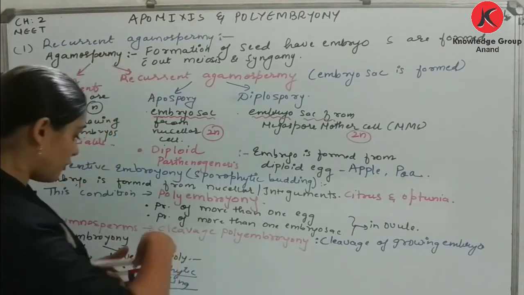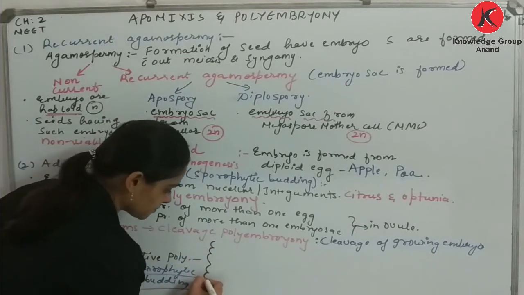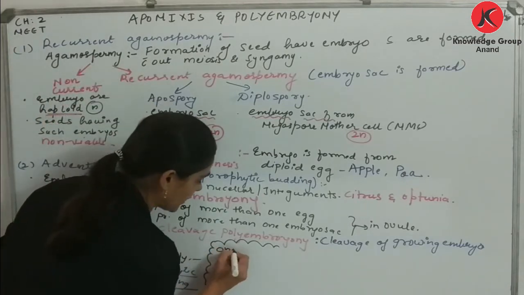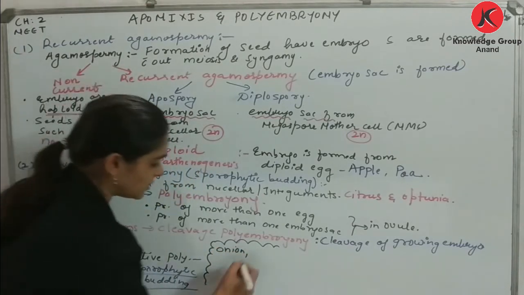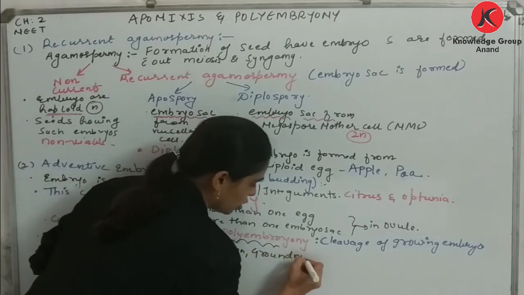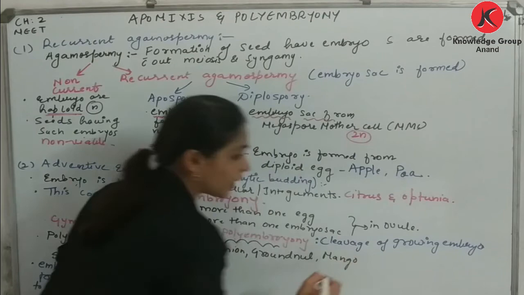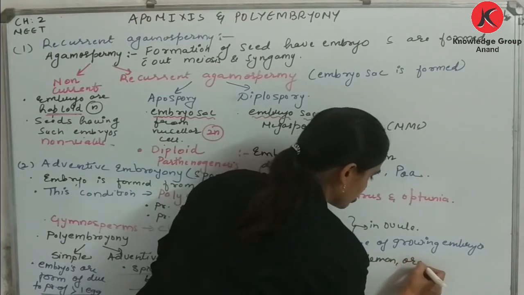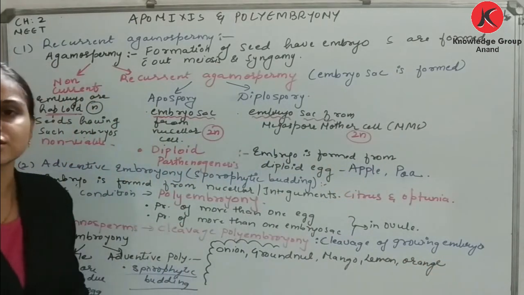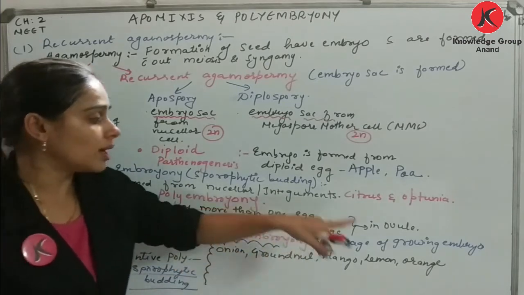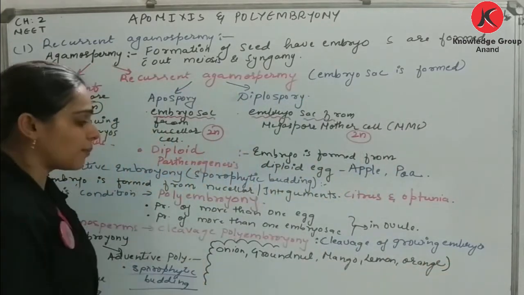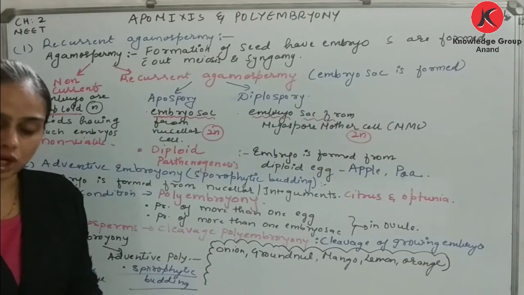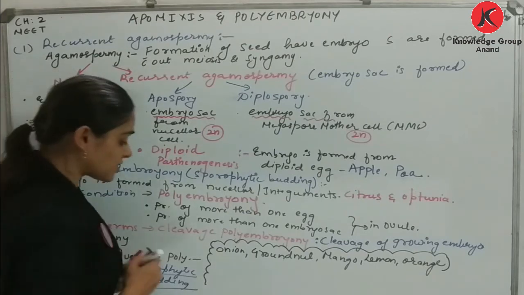If I want to give examples over here, this polyembryony is mainly present in onion, in your groundnut, in mango, that is Mangifera, your lemon, orange. It is commonly found in onion, groundnut, mango, lemon and orange. So these are the examples you people have to memorize for polyembryony.